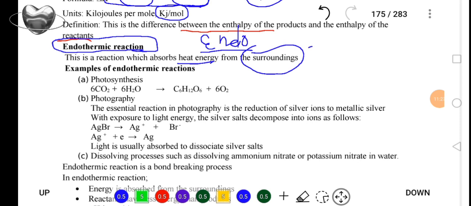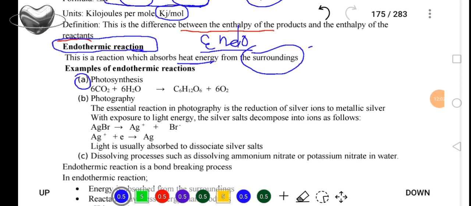Now, since there is bond breaking in that chemical reaction, that reaction absorbs energy, and that process qualifies to be called an endothermic reaction. You need to understand that. That's the reason why when we are looking at A, we are having the process of photosynthesis as an example of an endothermic reaction.